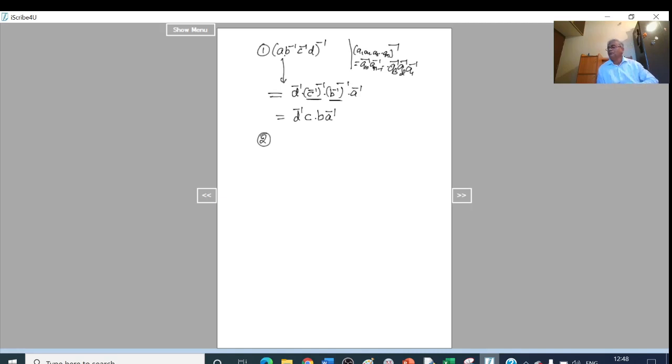Second example, if every element of G is inverse of itself, then show that G is abelian.